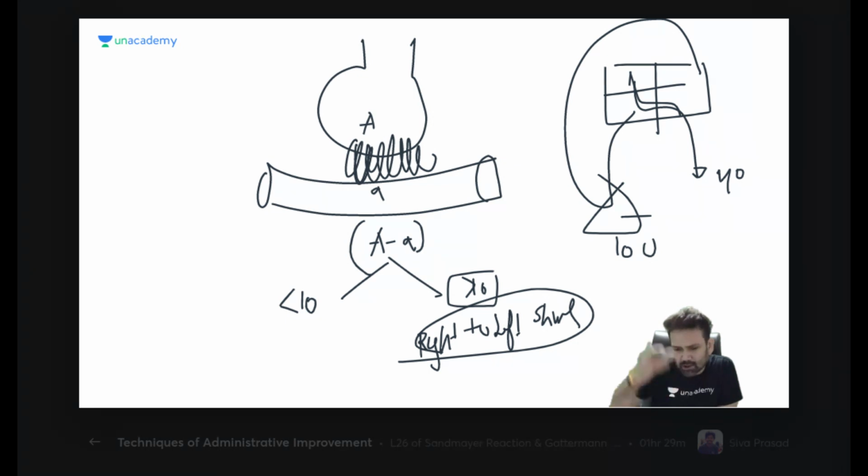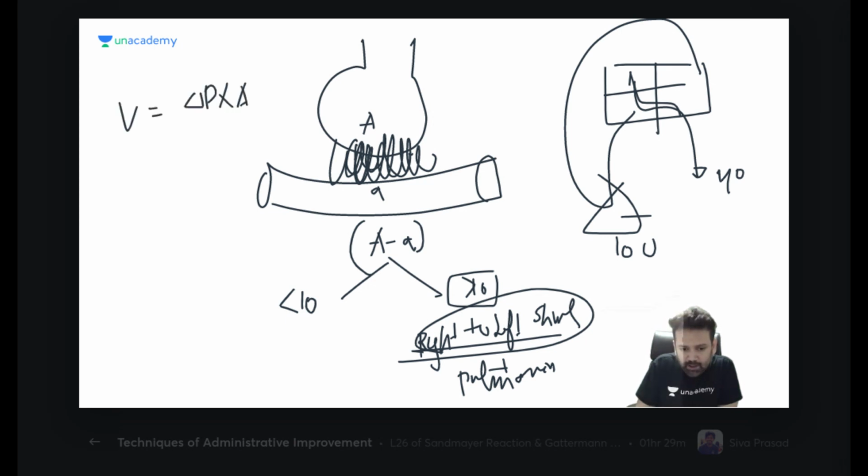So it is very easy. There is a long list given in Harrison, but if you understand the concept, you don't have to mug up. Just understand right to left shunt plus all pulmonary causes. Whenever there is some problem in diffusion, what can the problem be? The rate of diffusion is equal to delta P into A into D upon T. Either there can be less pressure change, or less surface area, or a lower diffusion coefficient, or more thickness, like fibrosis.